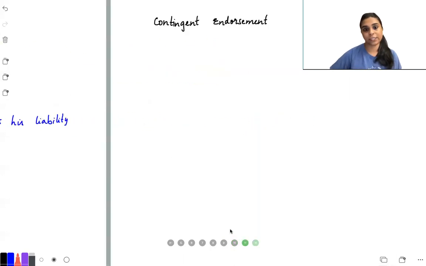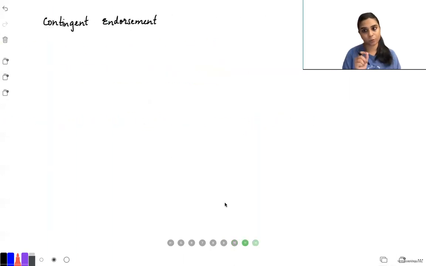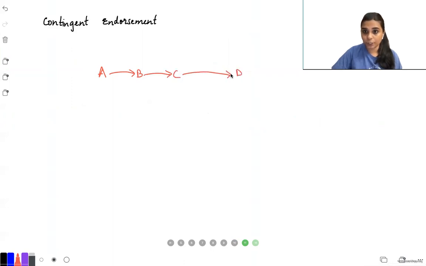Now moving on to the next one, which is contingent endorsement. What is happening over here? A gave it to B, B gave it to C. When C was endorsing it to D, he put a conditional endorsement based on a contingent event. We all studied what a contingent event is in the Indian Contract Act.